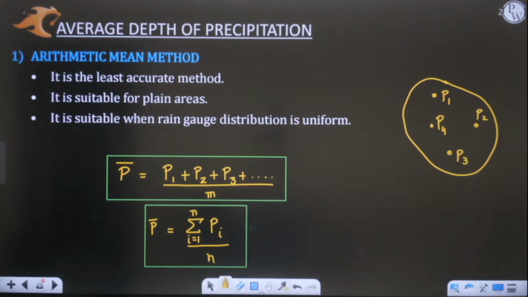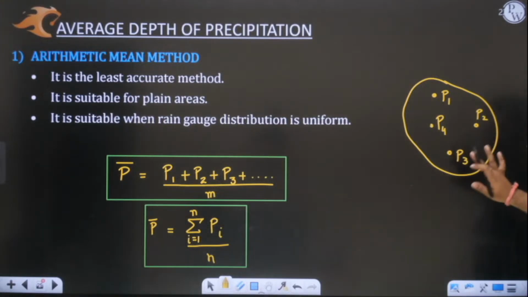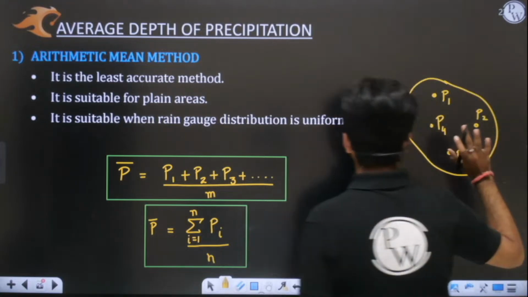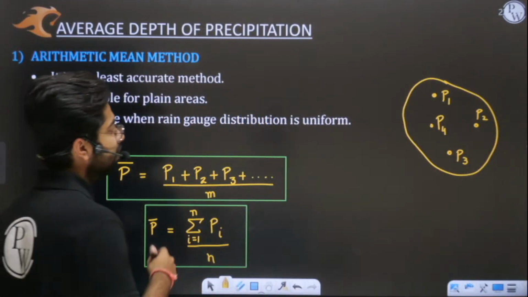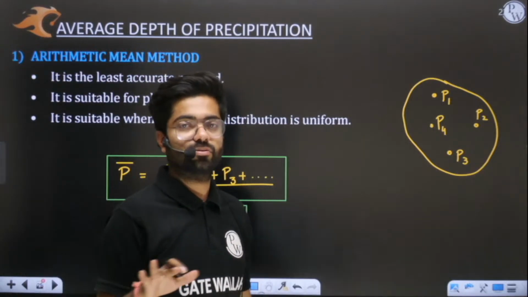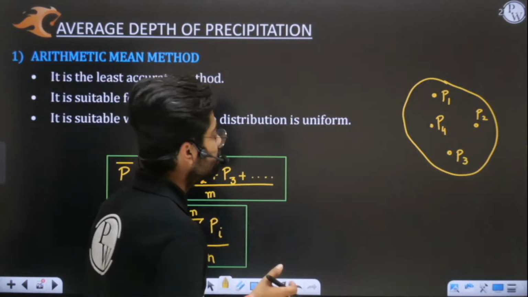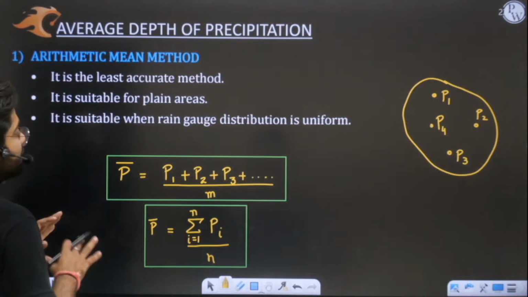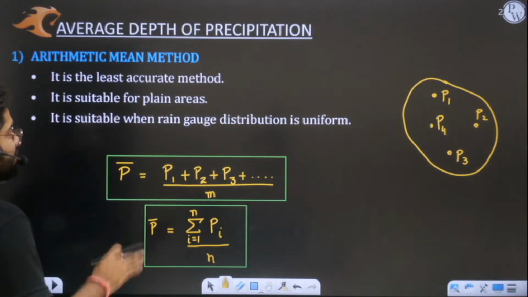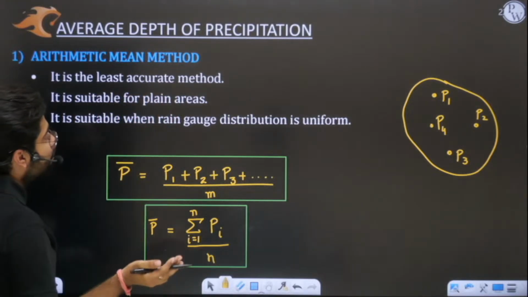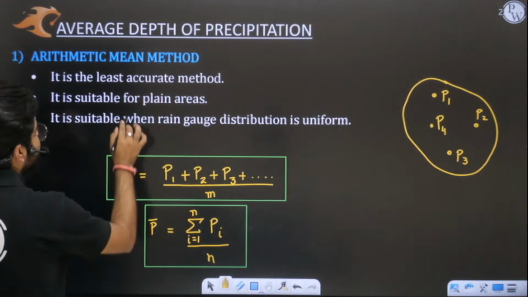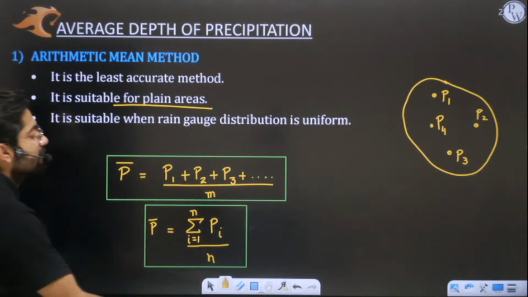Yes, Vishal, you are correct that my catchment area will never be straight. It will not be plain. You can feel that this catchment area will be undulated every time. Never ever does it happen that your catchment area is plain. So, sir, if my catchment area is never plain, then obviously this is the least accurate method. Because this method is only suitable when your area is plain, but this doesn't happen, sir.